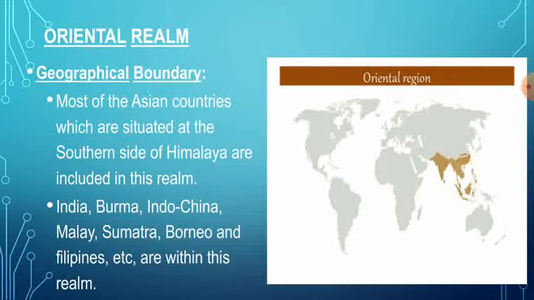So this Oriental realm includes most of the Asian countries which are situated on the southern side of the Himalaya. It includes India, Burma, Indochina, Malaya, Sumatra, Borneo, the Philippines, etc. So you can see in this image, this is the geographical boundary which contains most of the Asian countries.